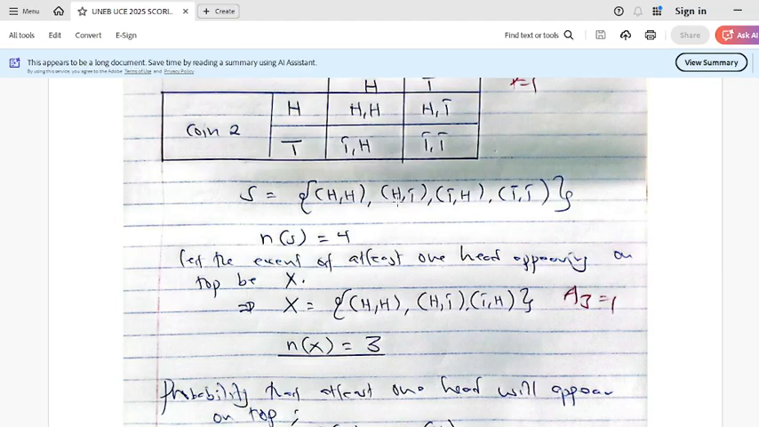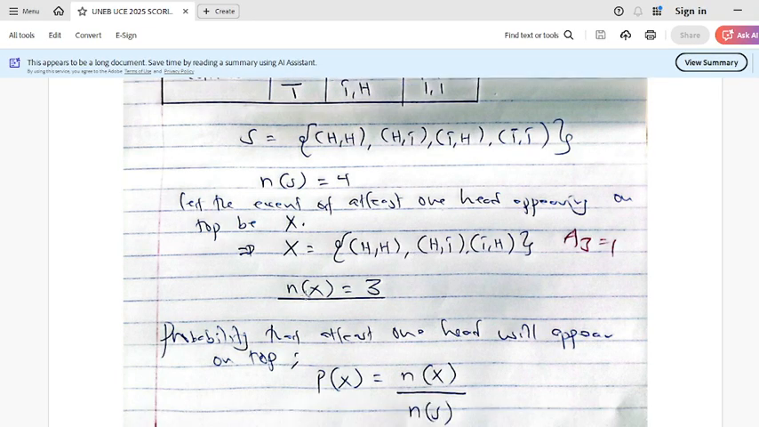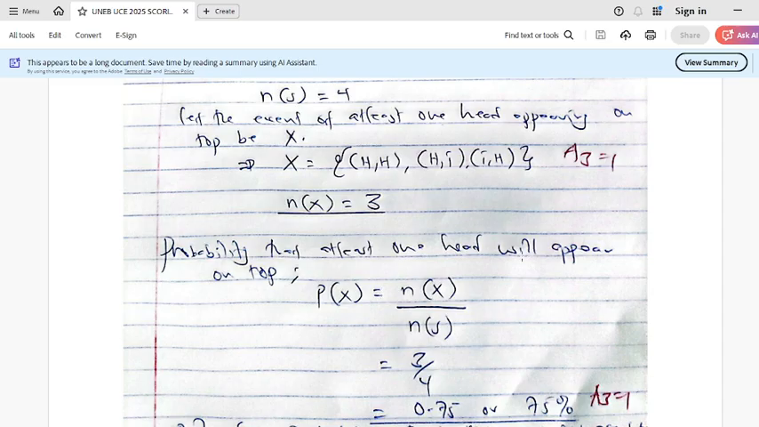What about in the second? Head is on top. Even here one coin can show head. So how many are they? 1, 2, and 3. That's why we have the number of possible outcomes that one head is on top equaling 3. The probability that at least one head will appear.